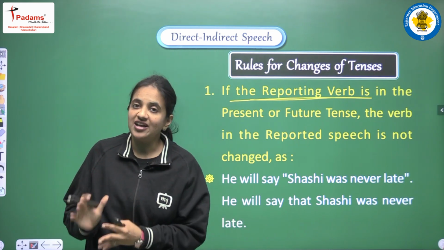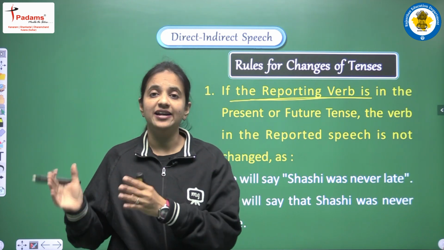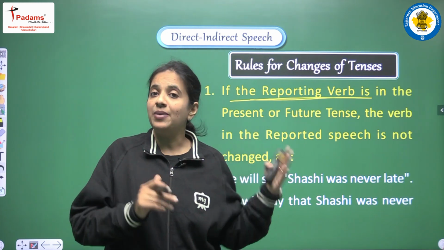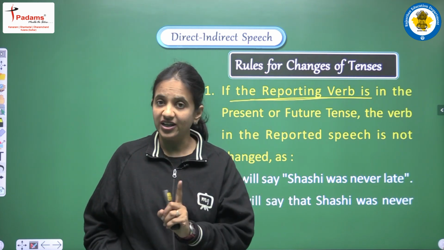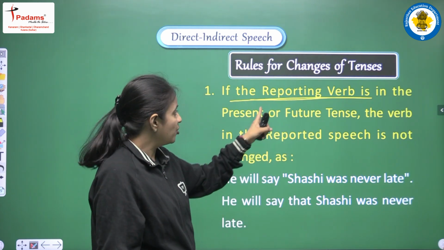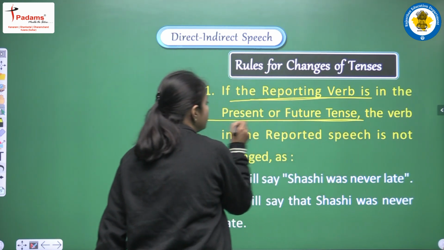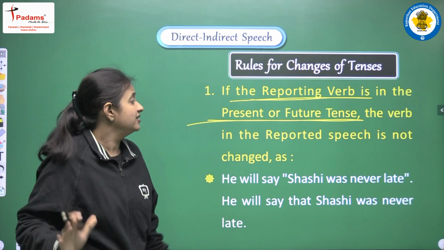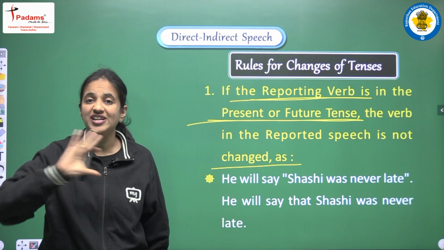The part of the direct speech in which we are having the name of the speaker and the verb, that is known as the reporting verb, and the part that is in between the inverted commas, that is known as reported speech. So according to the point, if the reporting verb is in the present or future tense, then the verb in the reported speech is not changed at all.